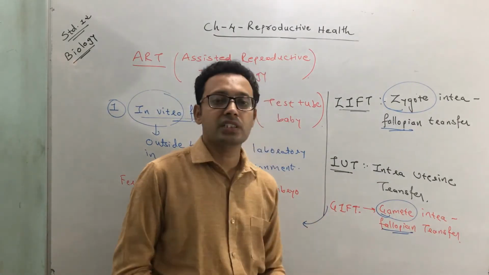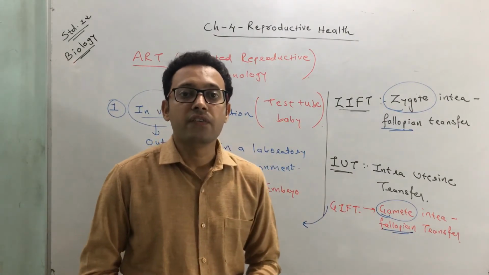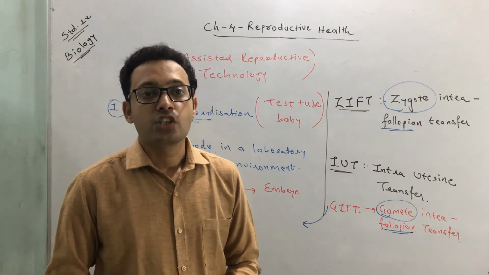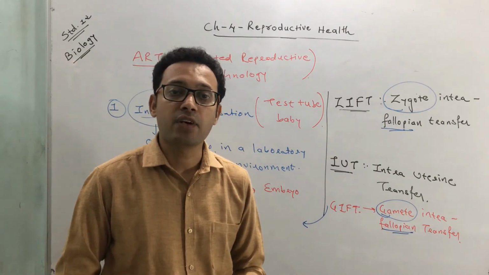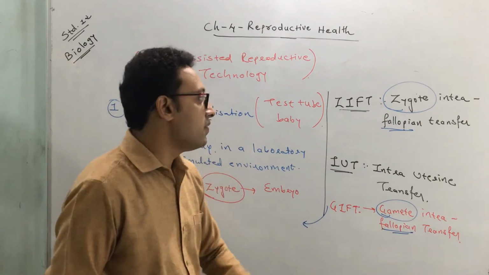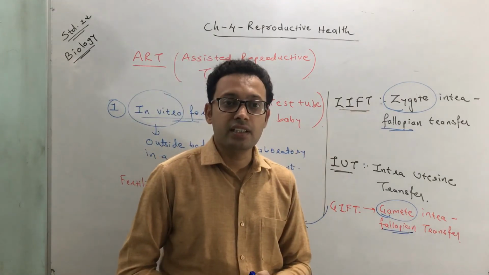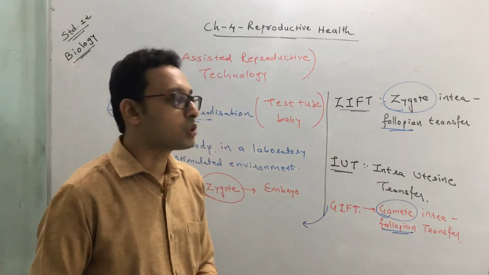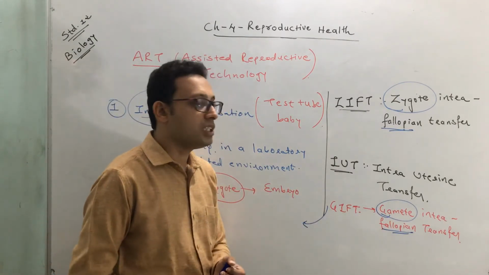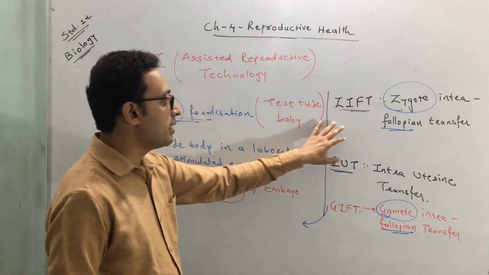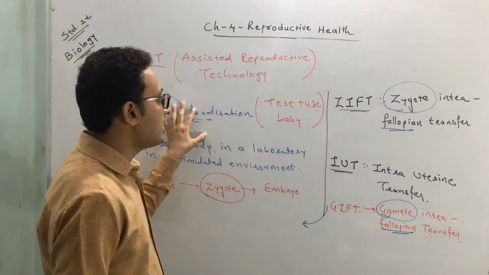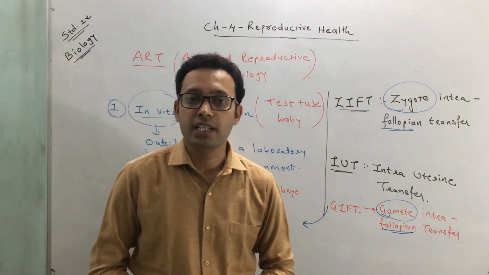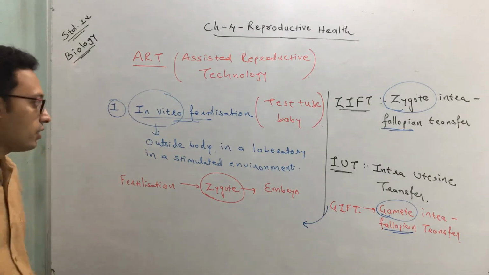So in which circumstances is it useful? It is useful where a lady is not capable of producing the ovum, but she can provide a healthy environment needed for a pregnancy. Whereas in ZIFT, the zygote is transferred, or the embryo up to 8 cells is transferred. So this is GIFT. Clear? So we have discussed three methods: in vitro fertilization and embryo transfer, ZIFT, IUT. Next method is GIFT.